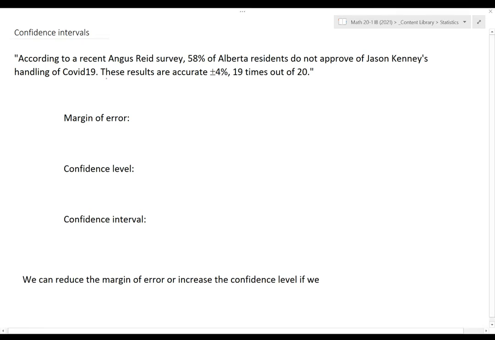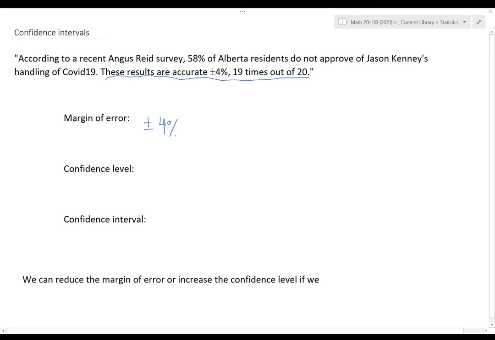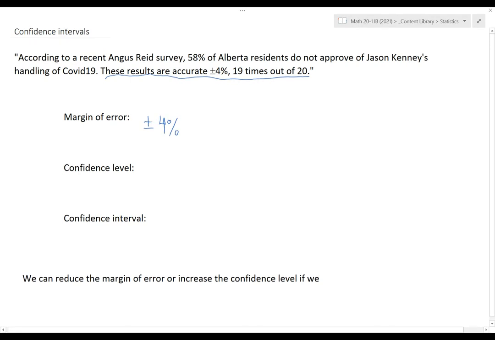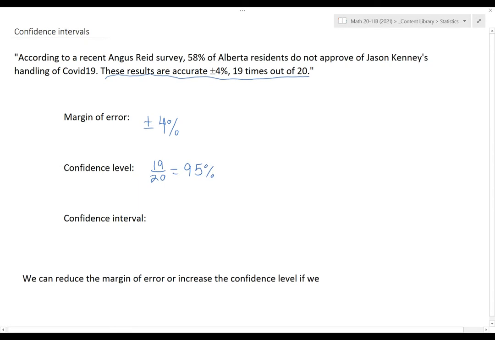So this is a statement you will often see added on to study results, survey results that are published. They're giving you a little bit of error wiggle room. And so the margin of error is that plus or minus 4%. So what is the wiggle room? What is the error on that survey? The confidence level is how sure we are. So in that case, this would be 19 out of 20 or 95%. So we can say we have a 95% confidence level here.